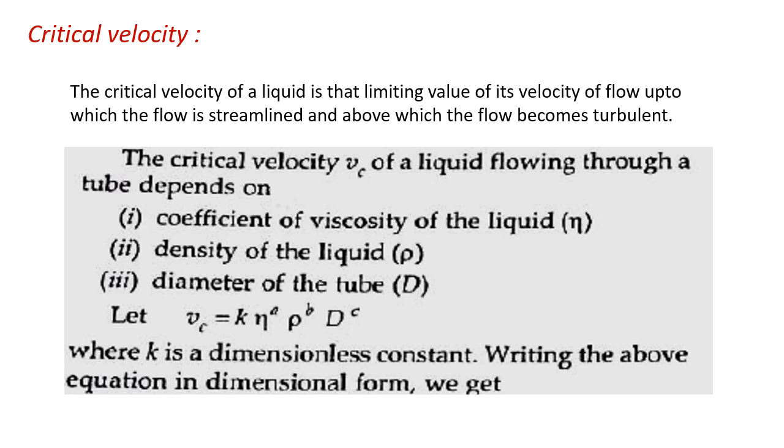Mathematically, Vc will be directly proportional to eta to the power A, rho to the power B and capital D to the power C. And when you remove the proportionality sign, you will get a constant, and let that constant be K.